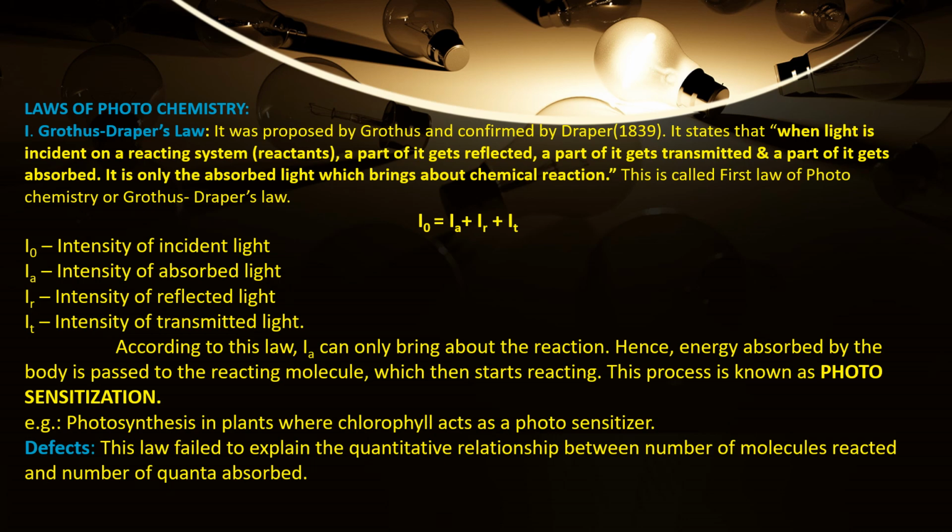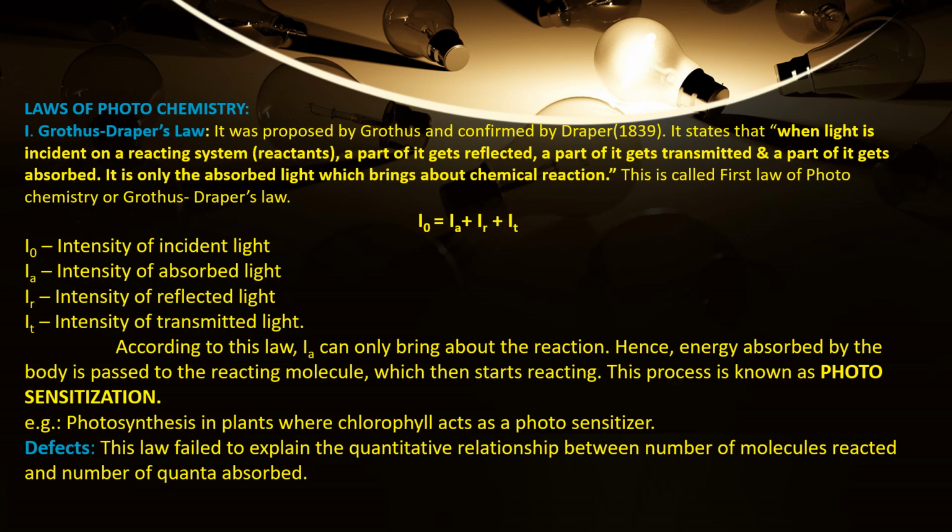But they did not explain how much light is absorbed by how many reactant molecules. That means they did not give the relationship between the number of molecules reacting and the number of quanta of light absorbed. So this failed to explain the quantitative relationship between number of molecules reacted and number of quanta absorbed.